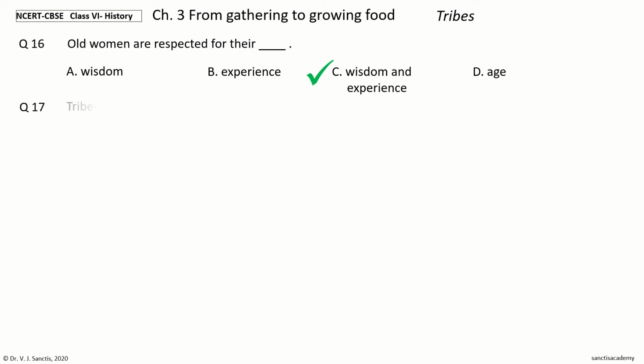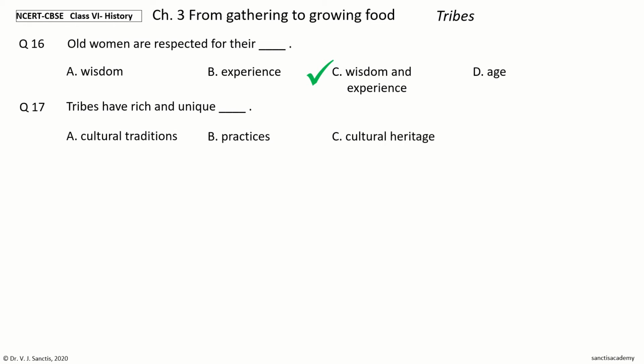Question 17. Tribes have rich and unique dash. The options are cultural traditions, practices, cultural heritage, behavior. Your time to choose. And the answer is cultural traditions. So, tribes have rich and unique cultural traditions.